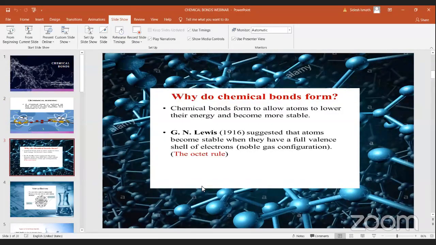Now I'll recall the previous lesson again. Can you answer the questions I'm asking now? How many maximum electrons can be occupied in the first shell? 2. Yeah, in the first shell it's 2. What about the second shell? 8.